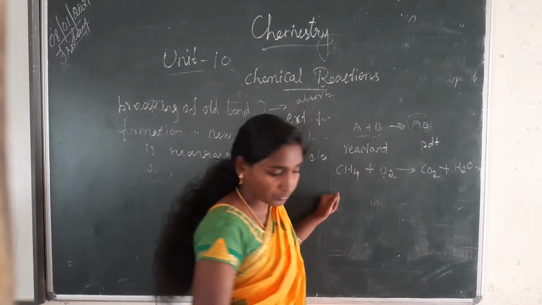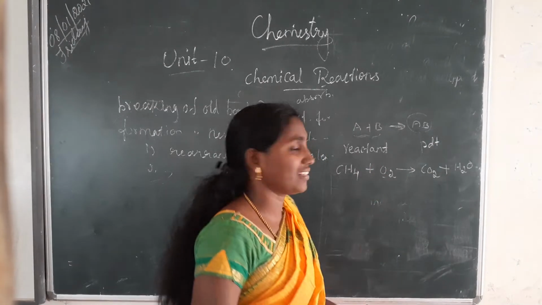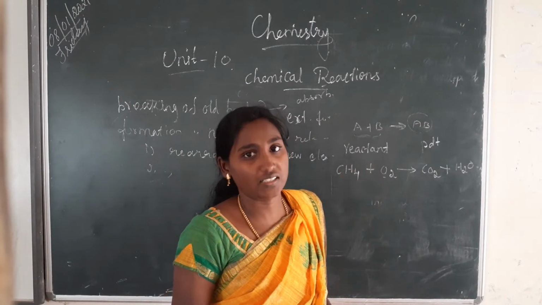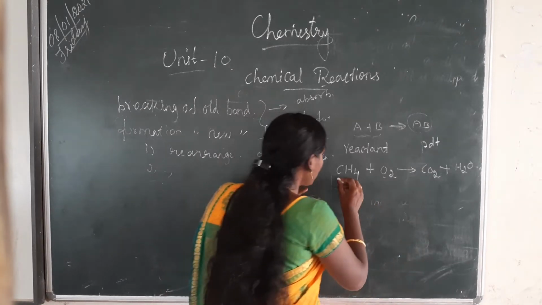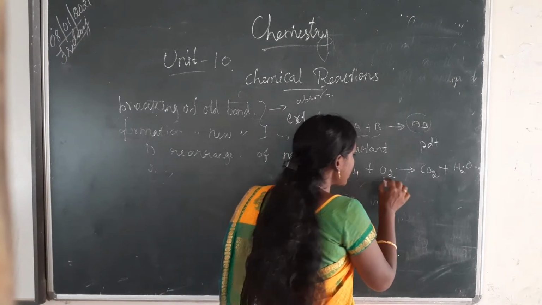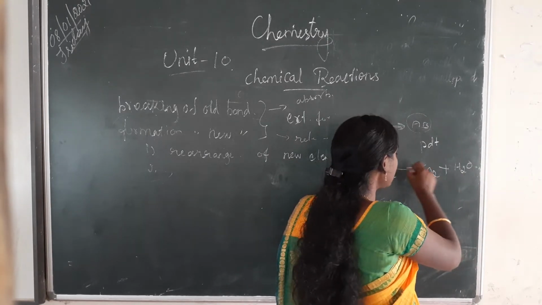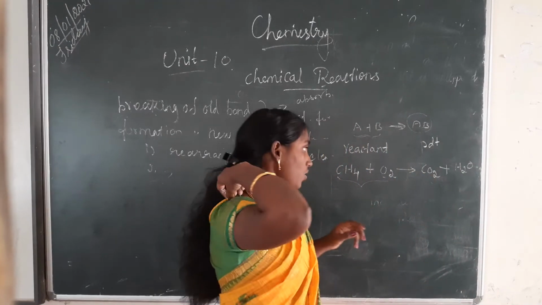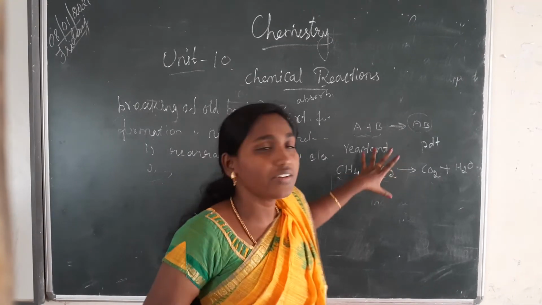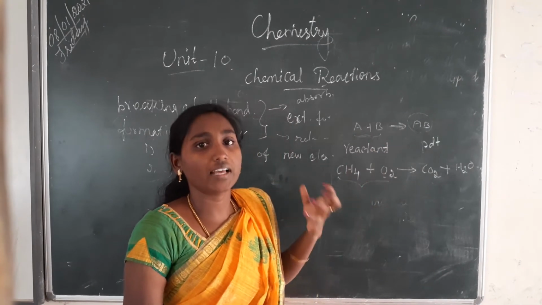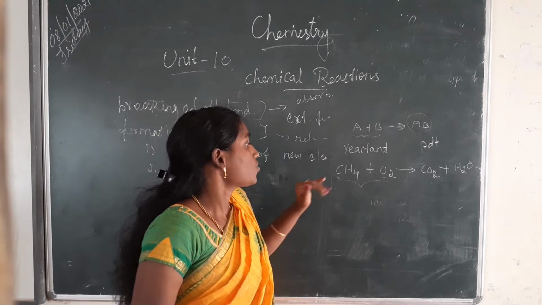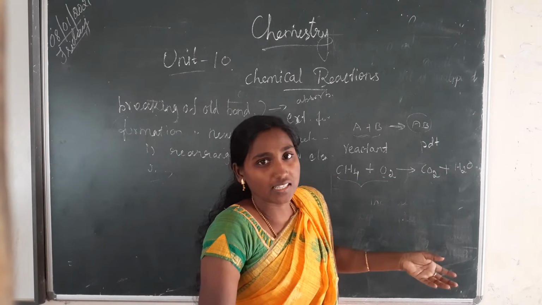Now see, it is not balanced. This equation is not correct. Okay, so here one more thing, this left side is called the reactant and this right side indicates the product. This is the direction of the reaction. Okay, so here this equation is not right. How can you say it is not right? Because it is not balanced, right?